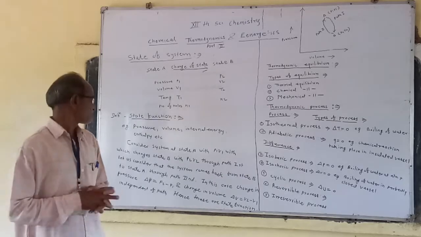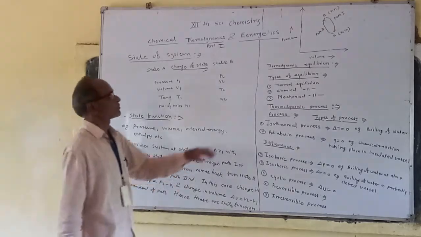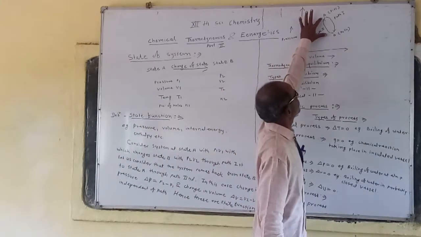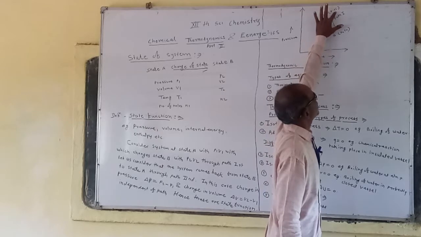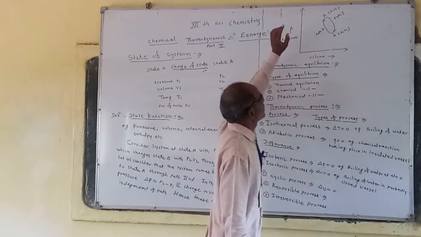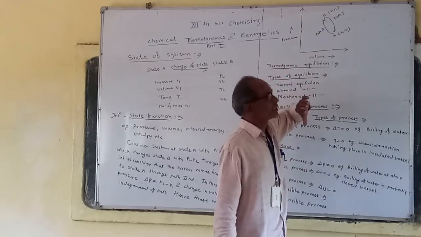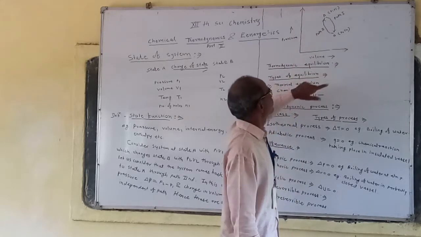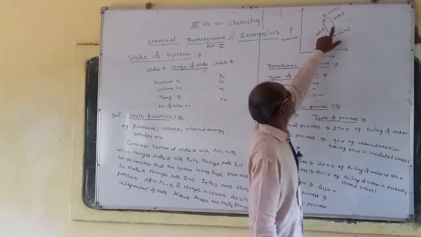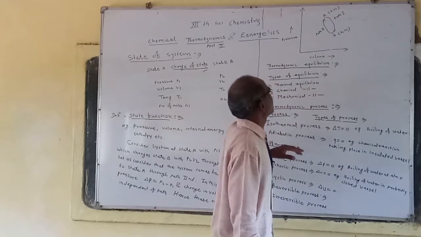Now, consider the system at state A. Suppose initially the system is at state A with the pressure P1 and volume V1. This state of system can be changed to state B by two paths. This is the first path and this is the second path.